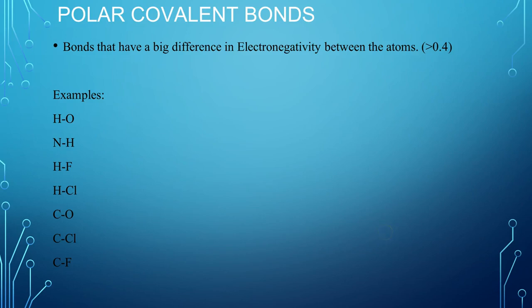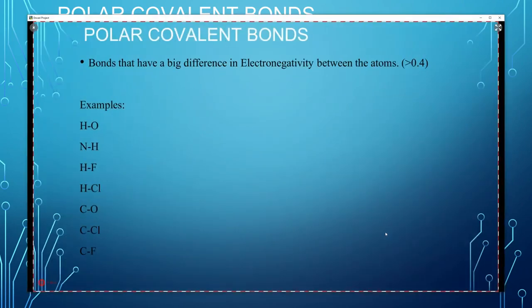All right, so H-O, hydrogen's 2.2. Oxygen is, let me see if I have these in my notes. Polar covalent bonds. 2.2, and oxygen's 3.44. So that's going to be polar. Nitrogen to hydrogen is polar.